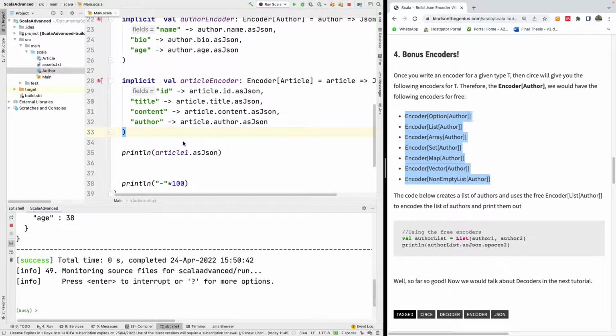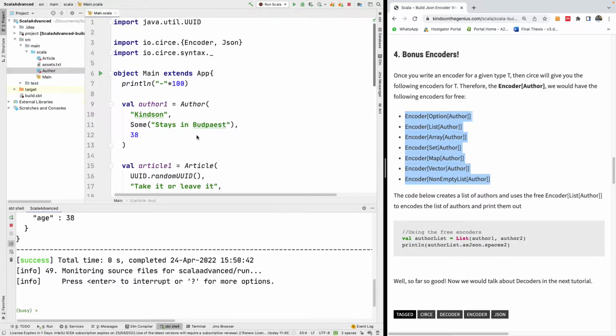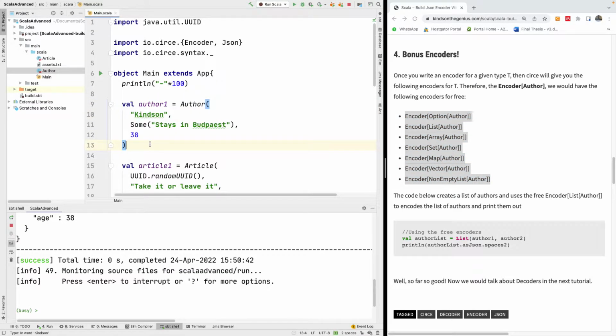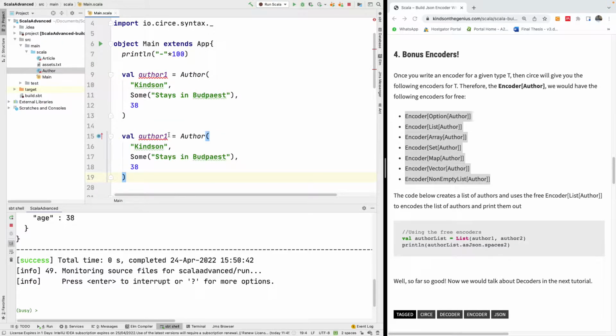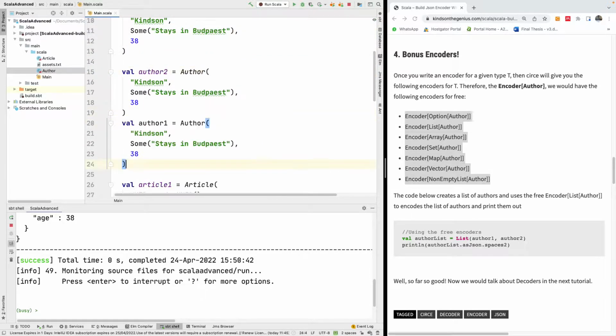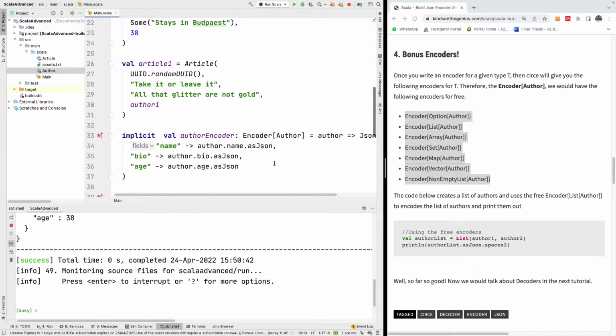So what I'm going to do now, I'll try to create a list of authors, and then we're going to try to encode it using the bonus encoder. So I'm going to just create one more author. So this author 2, and I can just leave everything the same way it is. Maybe I'm just going to do one more, and this is author 3. Just to add some variety, I'm going to say Linda, and this is going to be author 3, and I'm going to change the name to Saffron. Okay, so we have 3 authors.